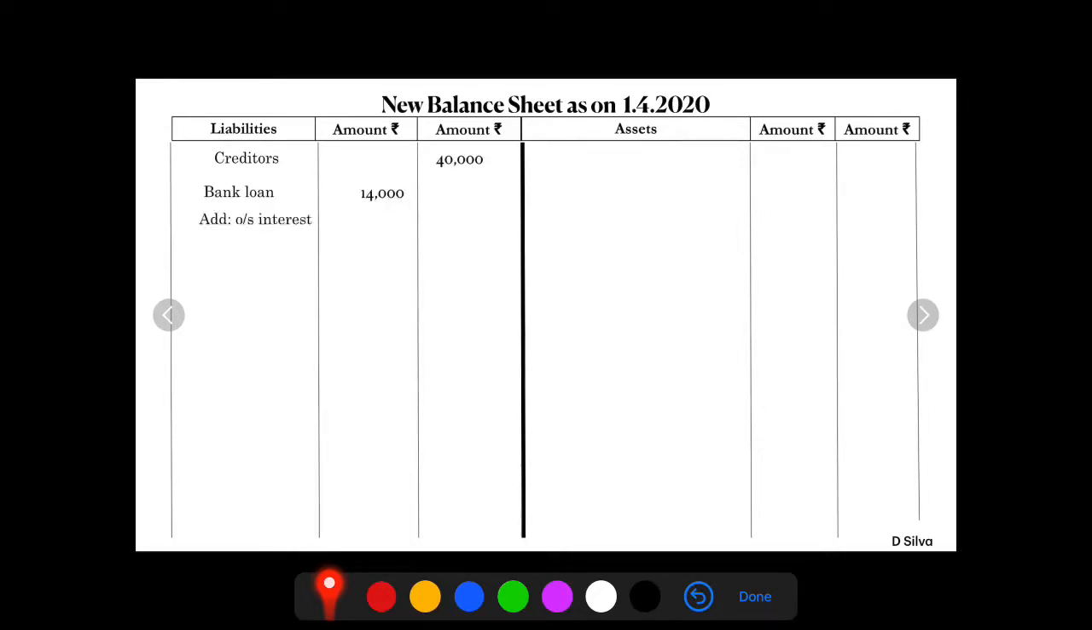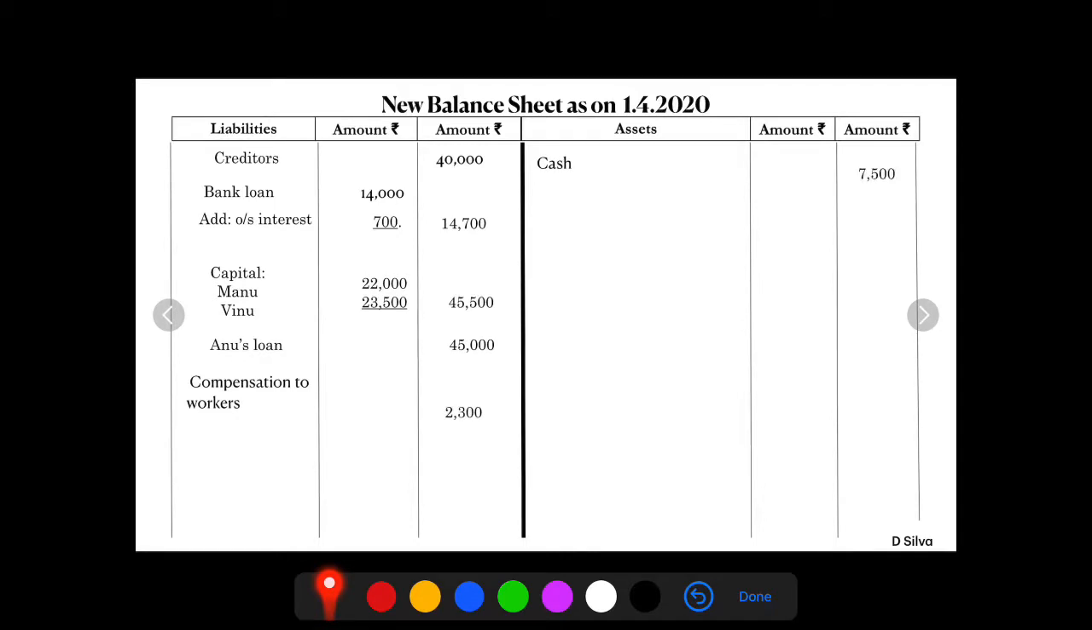Bank loan is 14,000. There is interest on bank loan which we have calculated. Add the amount, 14,700. The capital of the continuing partners together is rupees 45,500. The retiring partner's loan amount is 45,000, and there is workers' compensation rupees 2,300 treated as a liability. On assets, cash amount is rupees 7,500, because 18,000 is the balance amount minus 10,500 which is paid to Anu immediately.